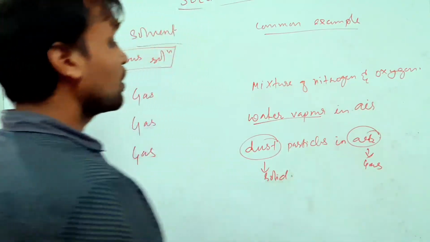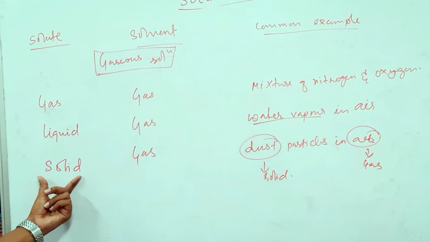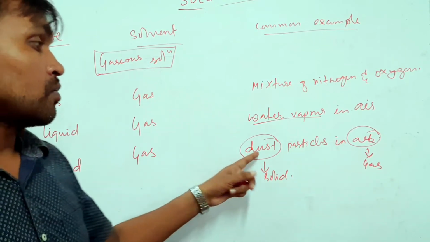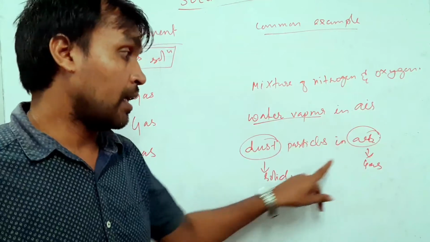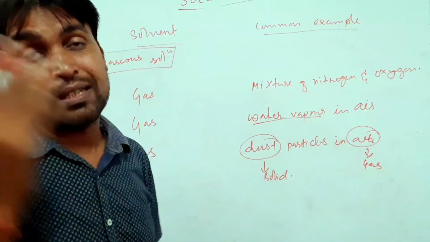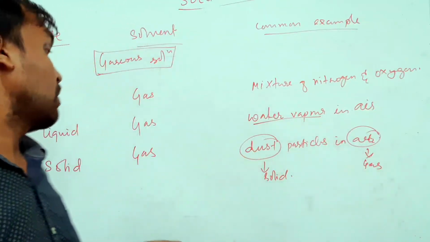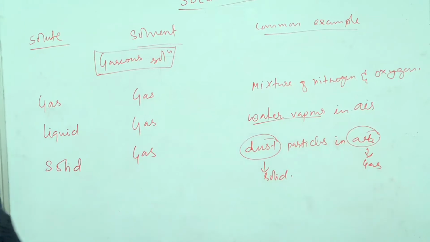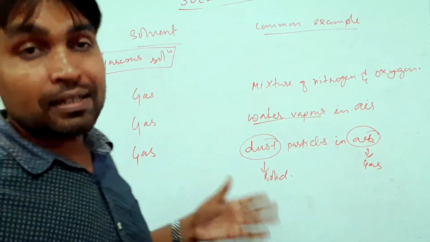Got it? Understood? So solid is the solute and gas is the solvent. Dust is solid and air is gas. These two form a mixture present in the air. That is also an example of gaseous solutions. So dear students, I hope the gaseous solutions examples are clear.